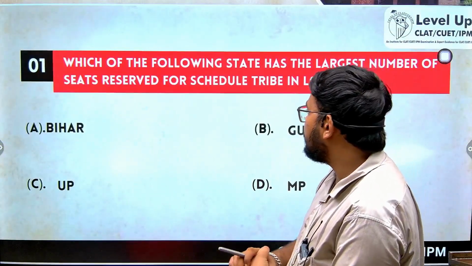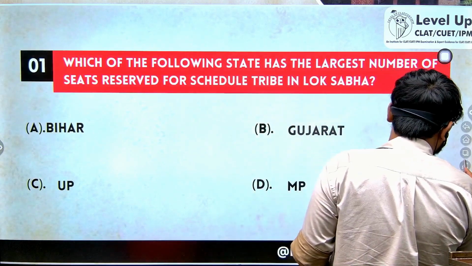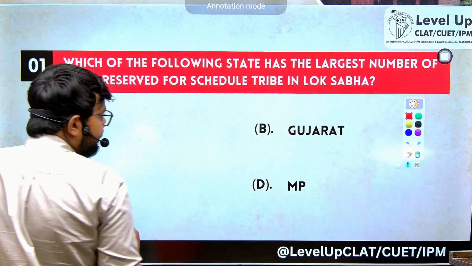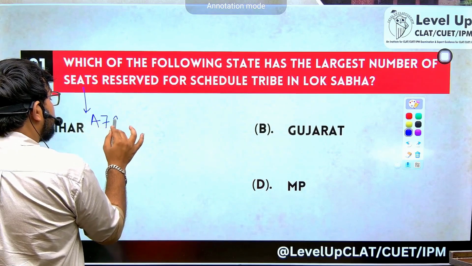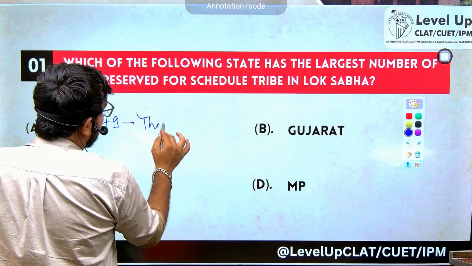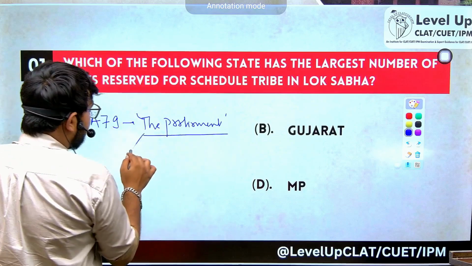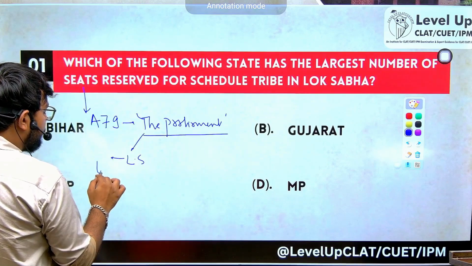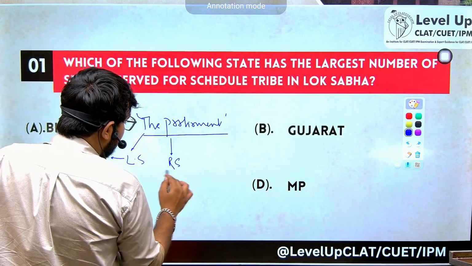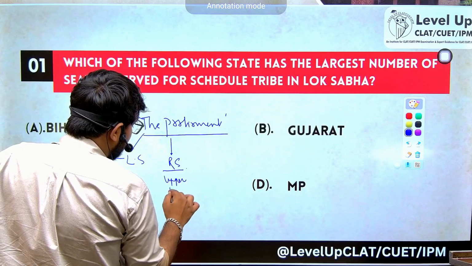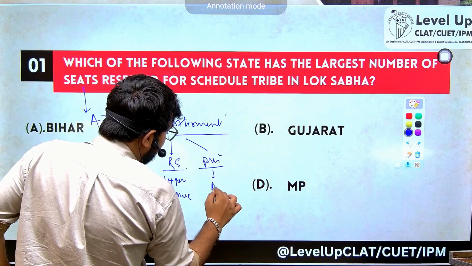The first question says, which of the following state has the largest number of seats reserved for scheduled tribe in Lok Sabha, right? So let us start, right? Article 79 of the Indian Constitution talks about the term parliament. Now the Parliament of India will comprise of the Lok Sabha, which is also called the lower house, and the Rajya Sabha, which is also called the upper house, and the President of India, mentioned in Article 52 of the Indian Constitution.